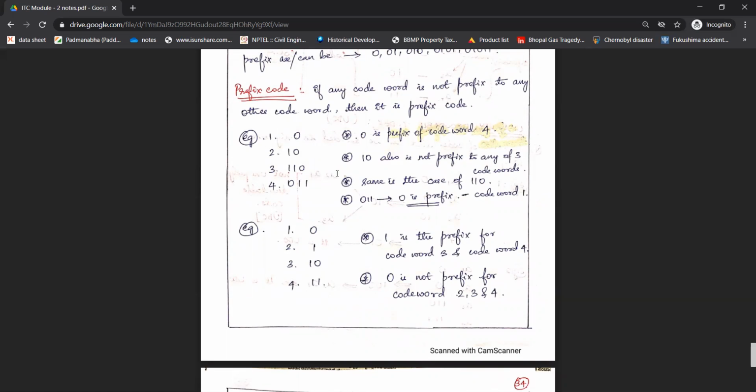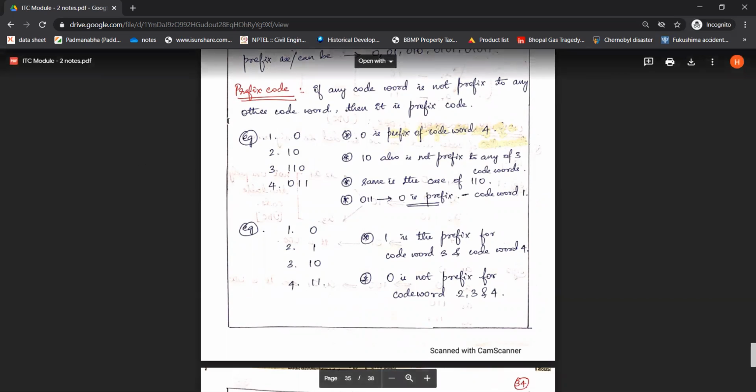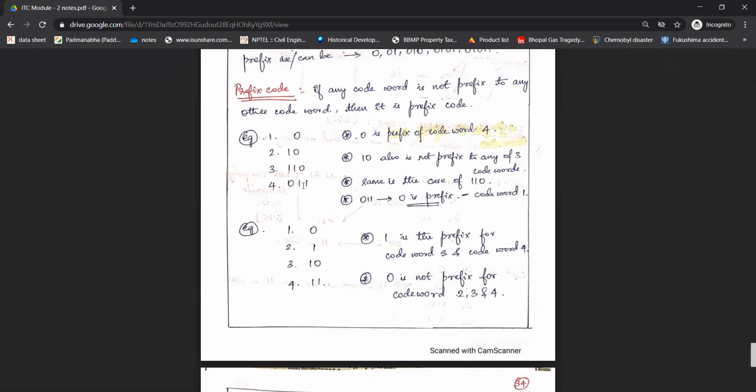Next, let's consider an example of code words 0, 10, 110 and 011. Now we'll identify the prefix codes. Before identifying, we need to know what a prefix code is. We say that a code is a prefix code if no code word is a prefix of any other code word.